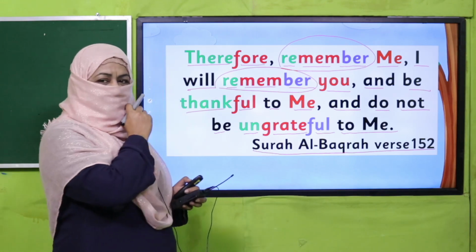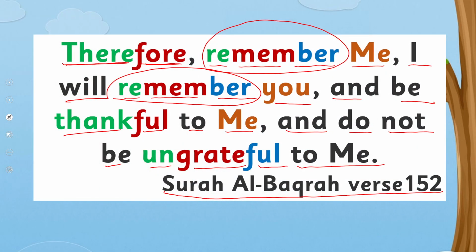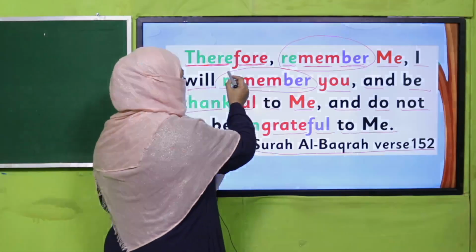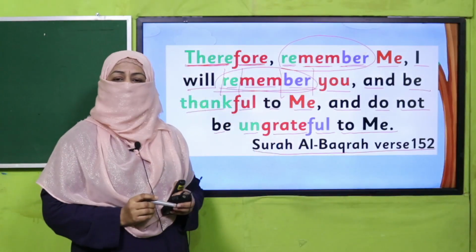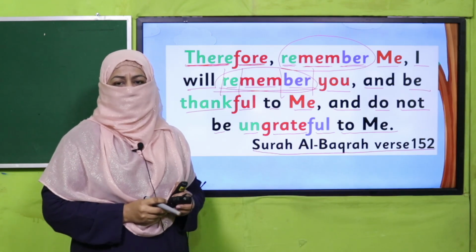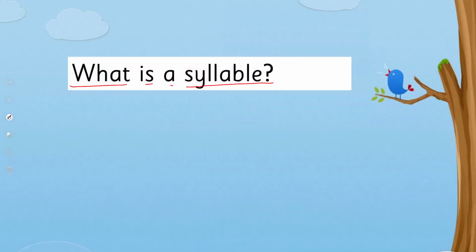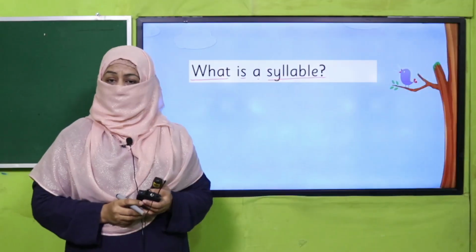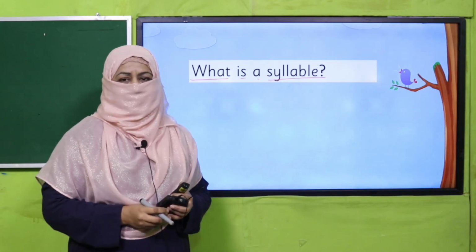Now, my dear children, I want you to look at these words. I have given them different colors. Therefore, remember. So this is how we can make parts of a word, and these parts are known as syllables. How do we do it? This is what we are going to learn today. Before that, you tell me, what is a syllable? You have studied about it in grade 2, so whatever you remember, pause the video, tell your teacher, and then come back.